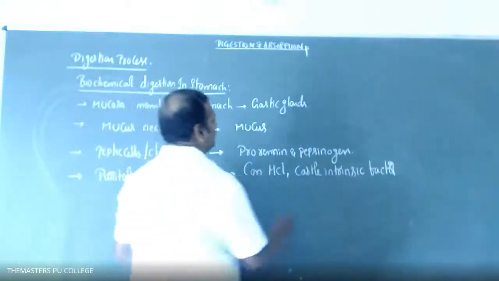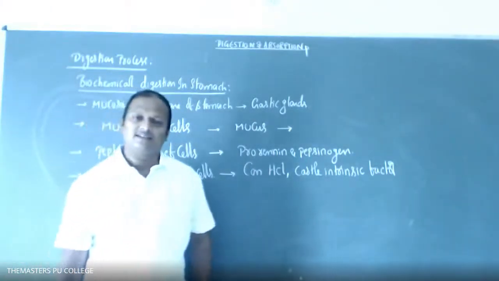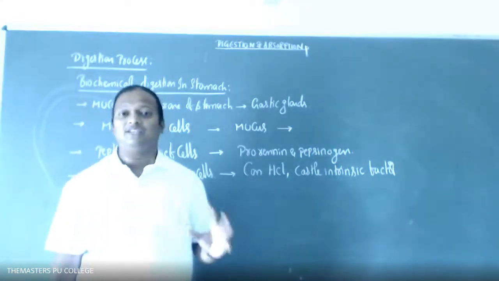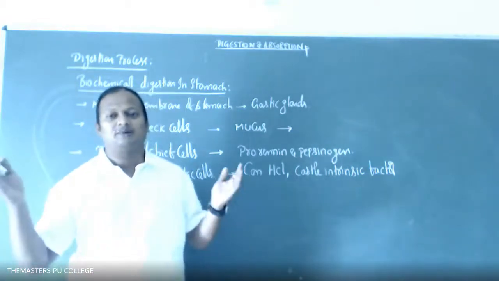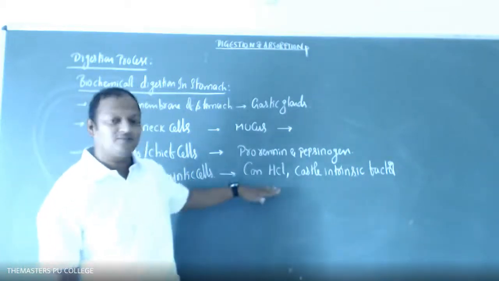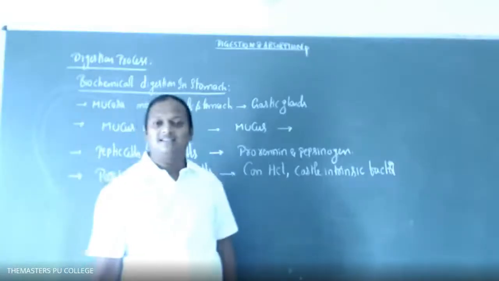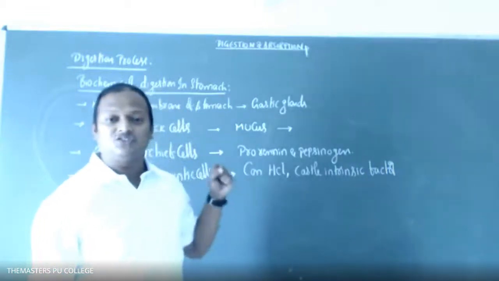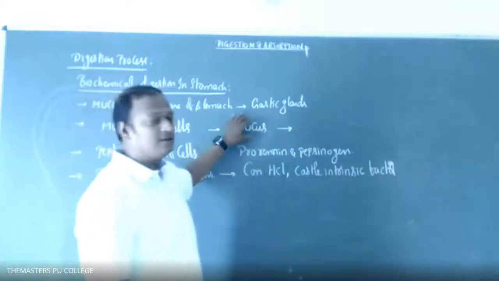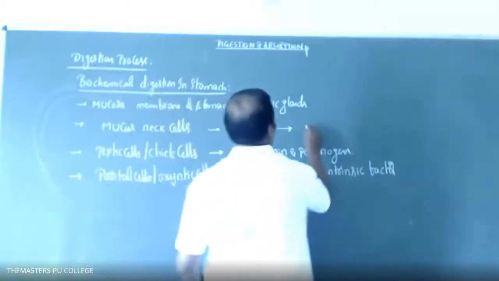Okay, students. The mucus is thoroughly mixed with the food for the formation of the chyme, that is one function. Another function is that by the secretion of mucus, the mucosal layers of the stomach walls are prevented from excoriation. What is the reason, students? Because of the presence of concentrated HCl. Whenever concentrated HCl is present, there is a chance of damage to the walls of the stomach. So the mucus prevents excoriation from the concentrated HCl. That point you need to remember.